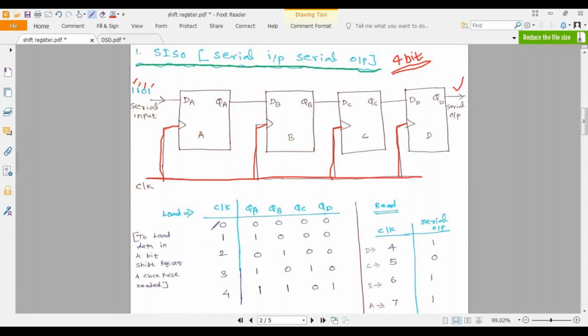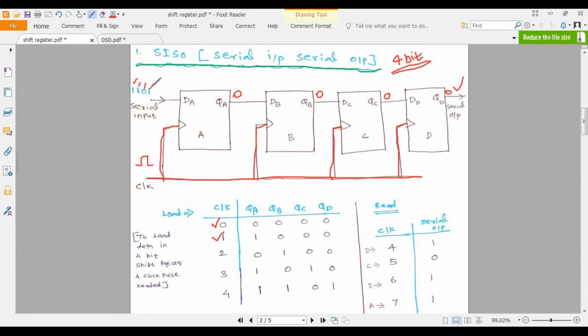Listen, consider my zero clock, meaning that I'm not applying any clock pulse. At that time, I'm considering that I have a 0 in the output section of my first flip flop, and also my second flip flop, my third flip flop and my fourth flip flop. Suppose I'm applying my first clock pulse, what will happen?